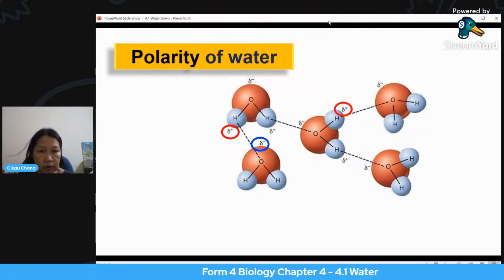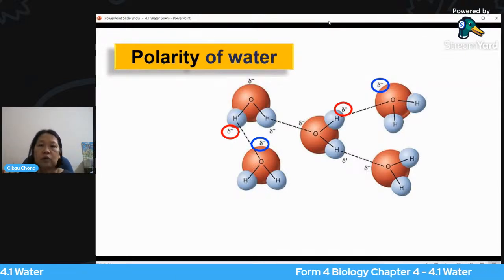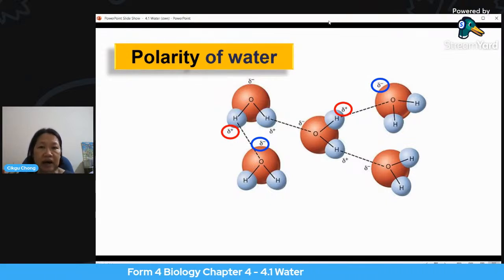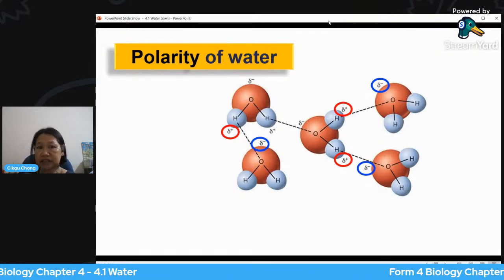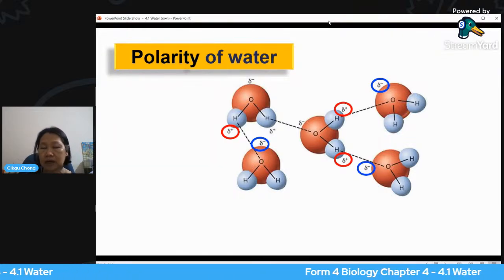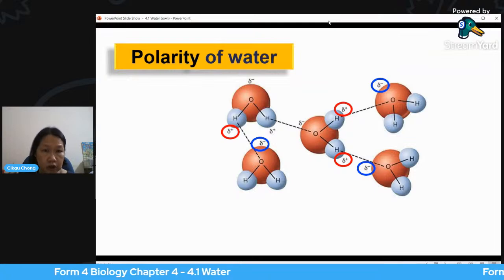So if we look at another one, the hydrogen side is more positively charged, the partial positive charge, whereas nearer to the oxygen there exists the partial negative charge. So you can see the difference in that there are partial positive and partial negative charges at different parts of the molecule of water.